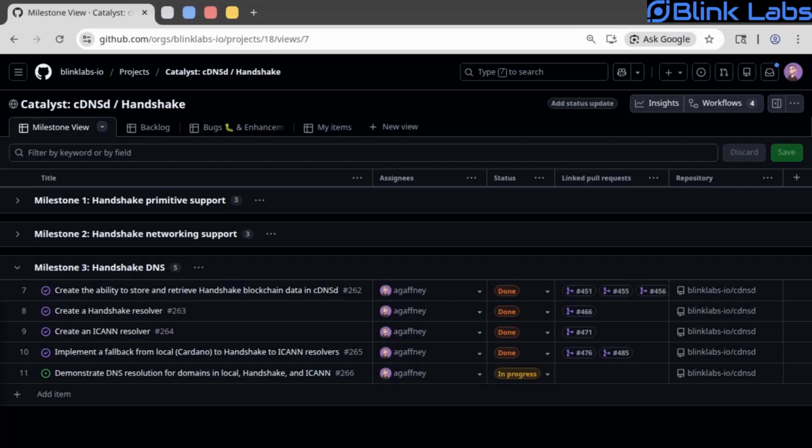The outputs for this milestone are create the ability to store and retrieve Handshake blockchain data in cDNSd, create a Handshake resolver, create an ICANN resolver, implement a fallback from local Cardano to Handshake to ICANN, and demonstrate DNS resolution for domains in Cardano, Handshake, and ICANN.